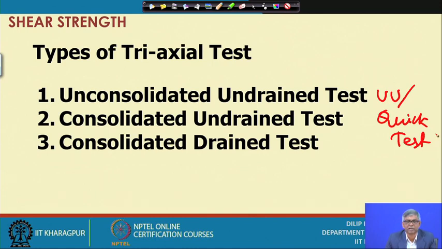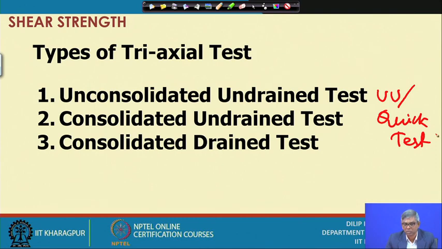And if you allow some time and allow drainage, slowly water will come out and this pore pressure will be dissipated, and slowly the applied confining pressure will be transferred to the soil grain. So, that is the consolidation stage we do first, and then after consolidation we close all the drainage paths, and then we apply additional axial load to shear the sample. So, that is called the consolidated undrained test.